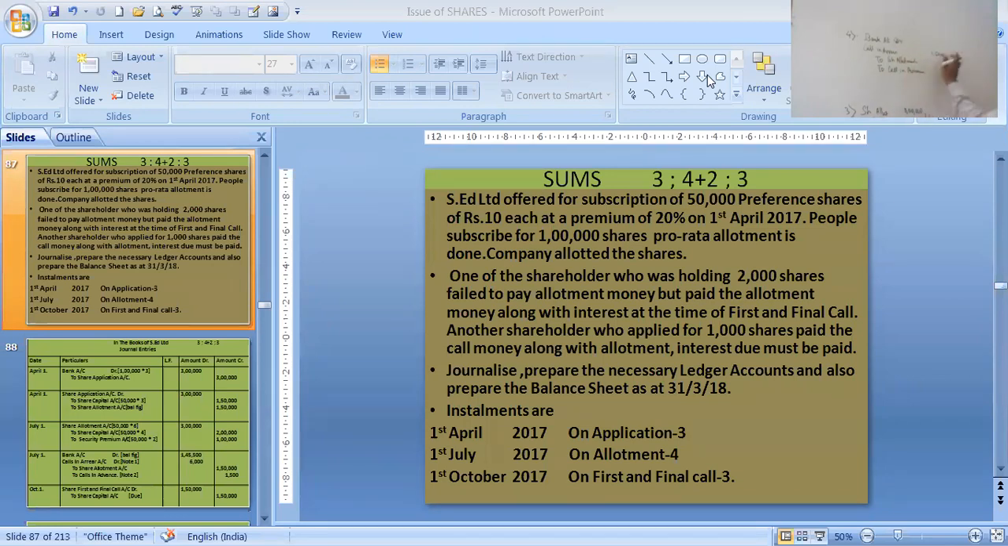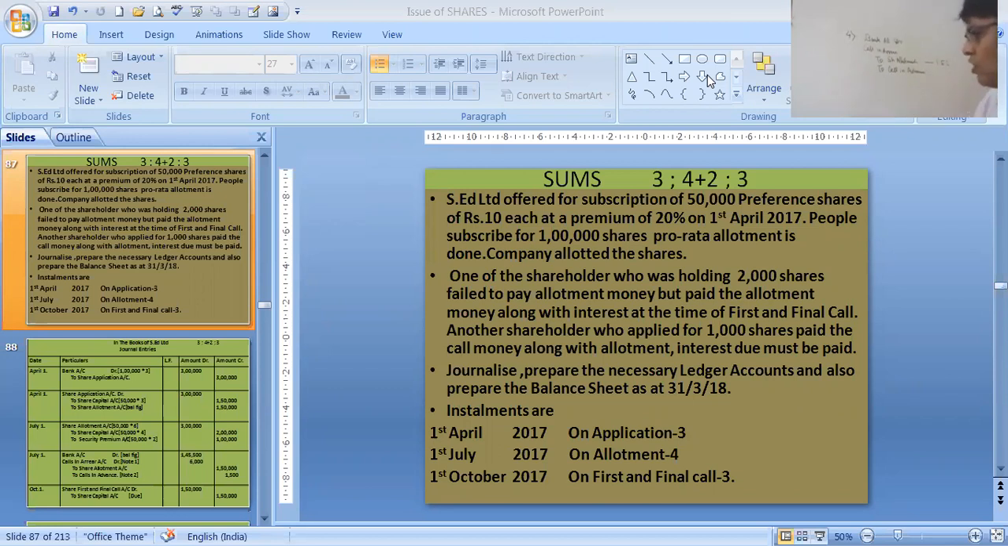Share allotment will be with allotment 1 lakh 50,000 credited. What is the sum? Calls in arrear is how much? See, calls in arrear: given one shareholder who was holding 2,000 shares failed to pay the allotment money, but paid the allotment money along with interest at the time of first and final call. He was holding 2,000 shares, that is, he has been allotted 2,000 shares.